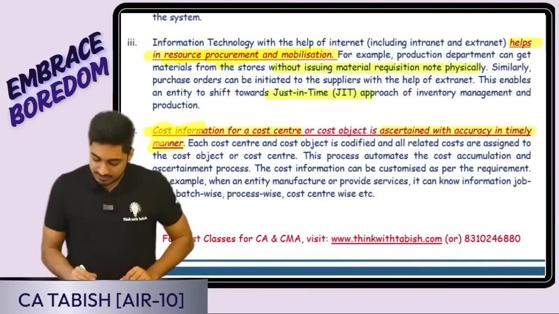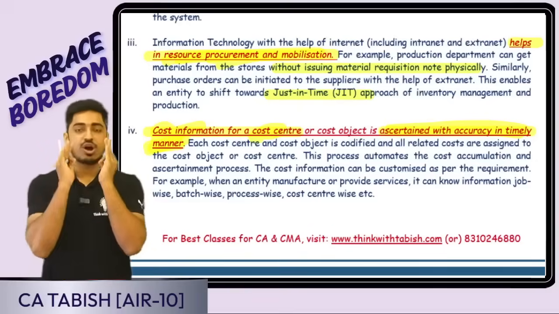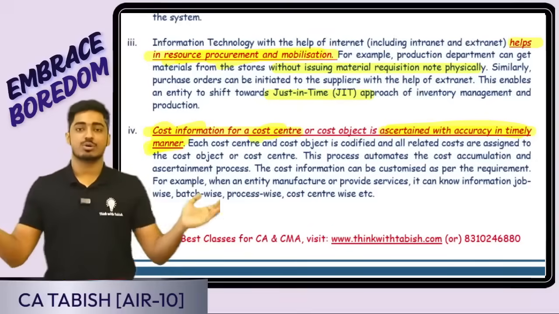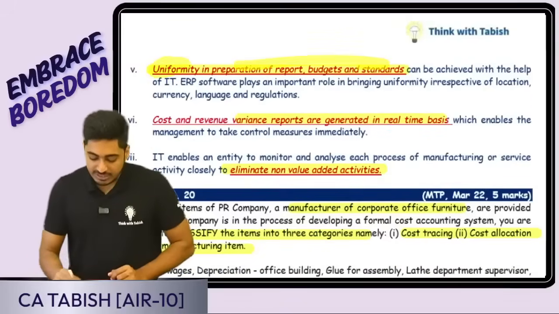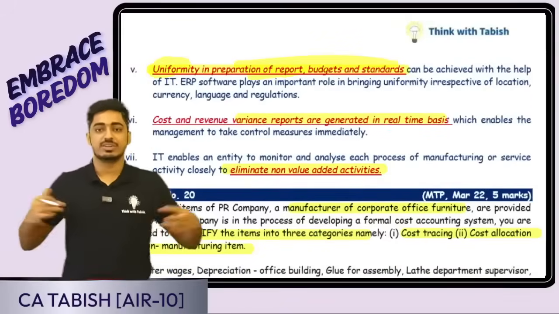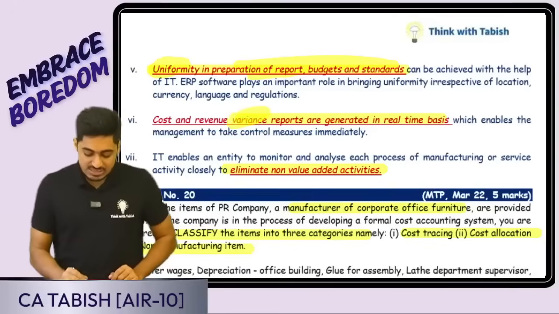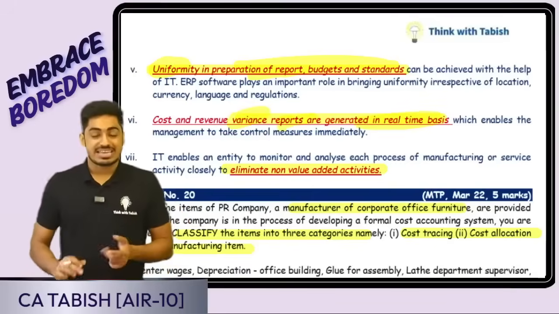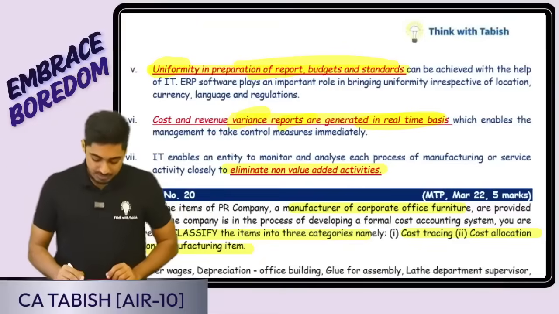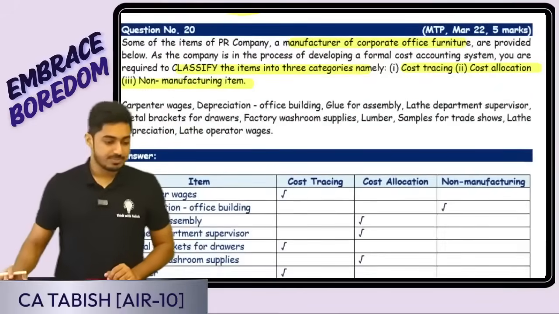Next is cost information, which will be ascertained accurately and in a timely manner. On time we can be recording and calculating, because everything is happening through ERP. Next, there will be uniformity in the preparation of budgets, etc., because everything is happening through ERP, so a standard way of presentation is there. Variance reports, cost and revenue variances can be generated on a real-time basis. I need not wait because everything is there on ERP only, and it will help us to eliminate non-value added activities. Is this clear, everyone?